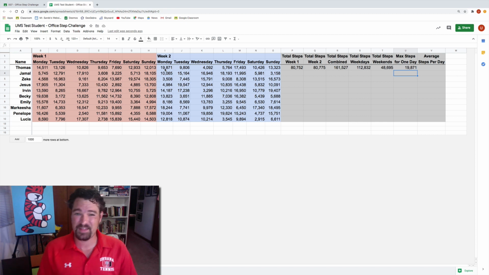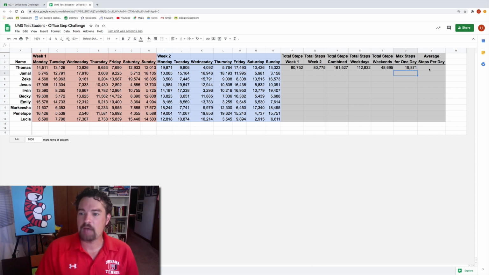If we're getting less than 10,000 steps, the people that make these numbers in our society and in health and wellness kind of say we're being a little bit lazy. If we're getting more than 10,000 steps, then we're doing a really good job. I don't always get over 10,000 steps myself, so don't feel bad if you have a day where you're less than 10,000 steps. It happens.